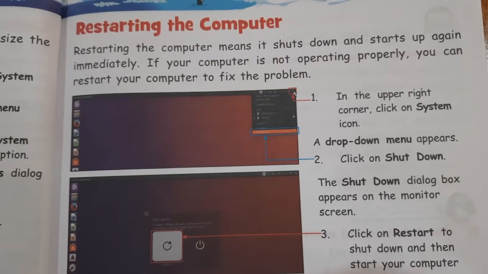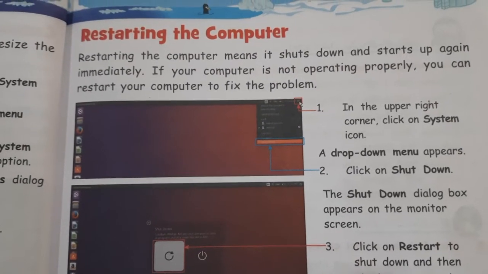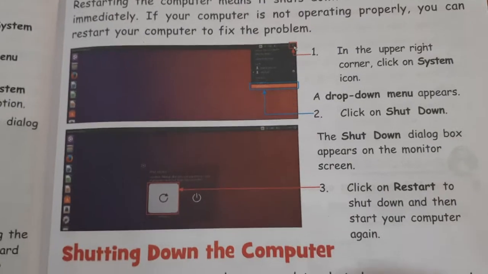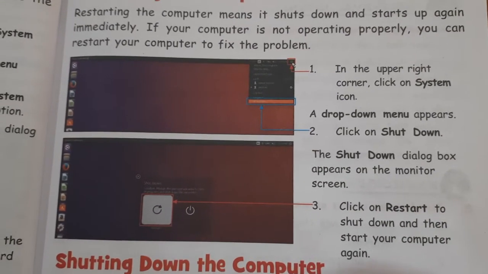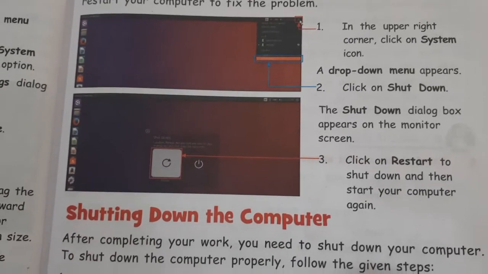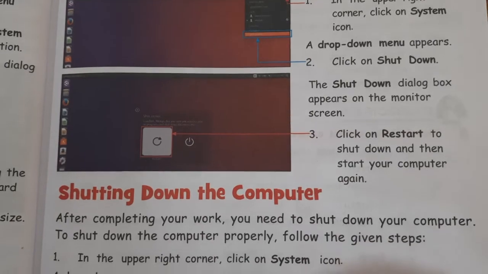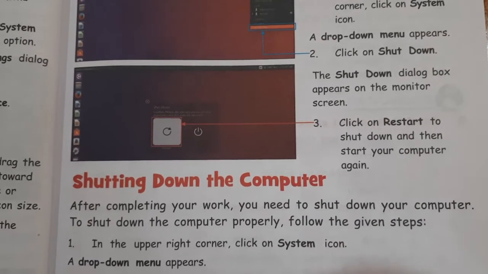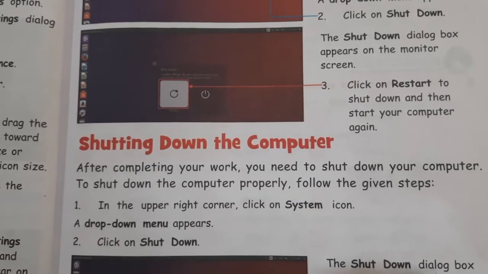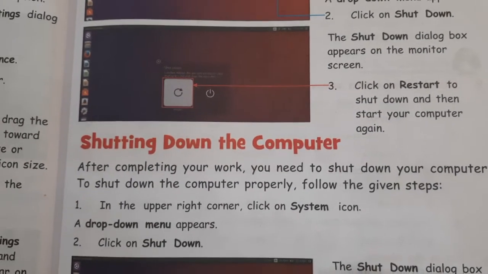If your computer is not operating properly, you can restart your computer to fix the problem. In the upper right corner, click on system icon. A drop down menu appears. Click on shutdown. The shutdown dialog box appears on the monitor screen. Then click on restart to shut down and then start your computer again automatically.